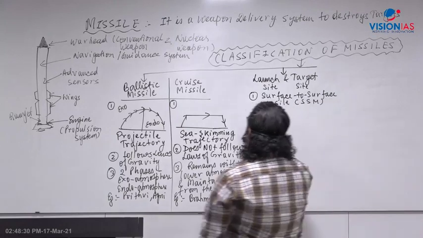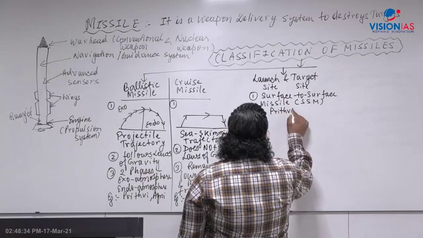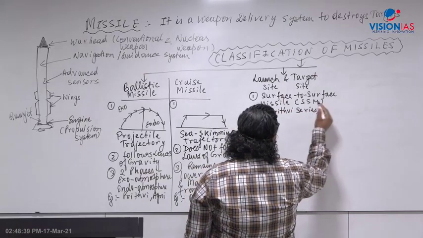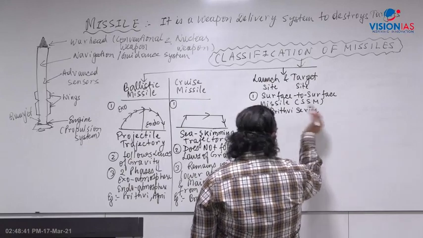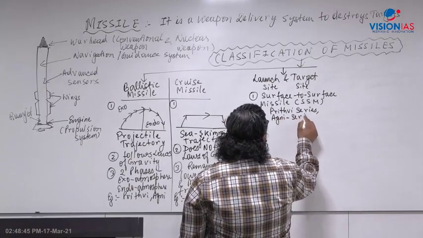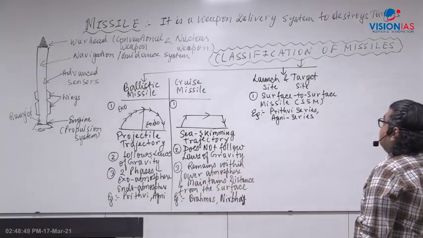For example Prithvi 1, Prithvi 2, Prithvi 3, then the Agni series, Agni 1, 2, 3, 4, 5, and now we are developing Agni 6 also.